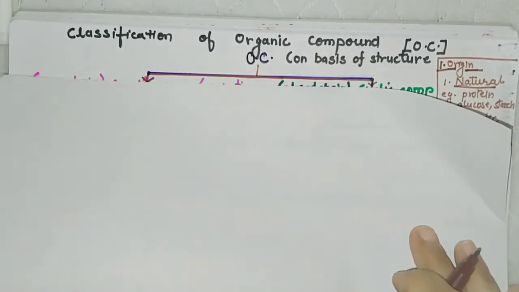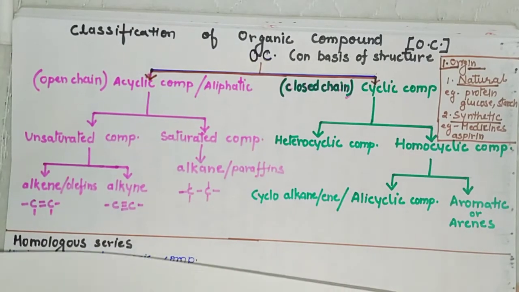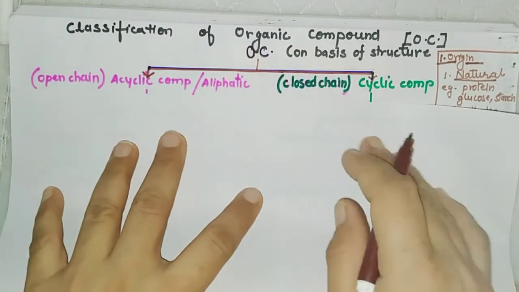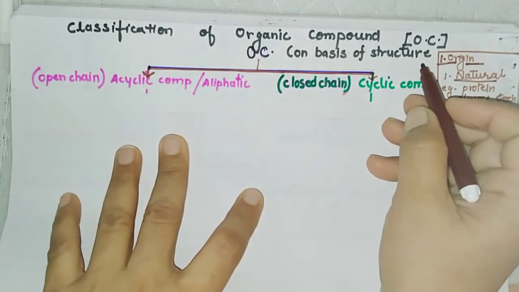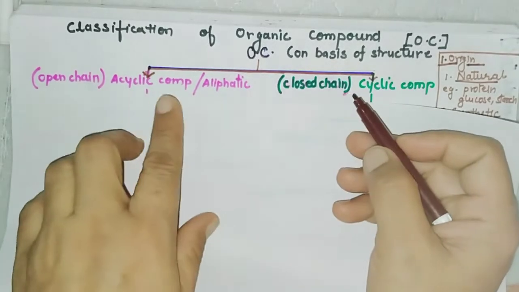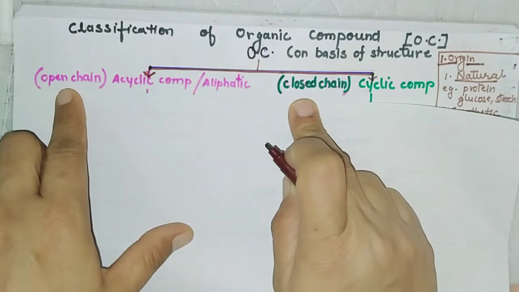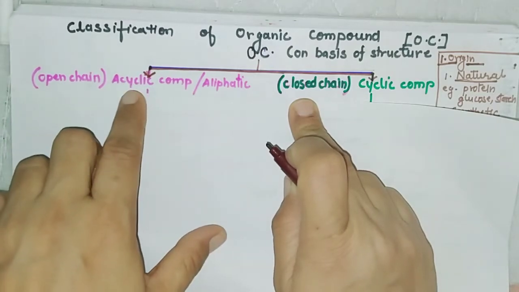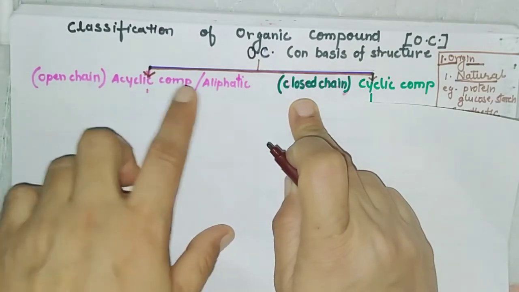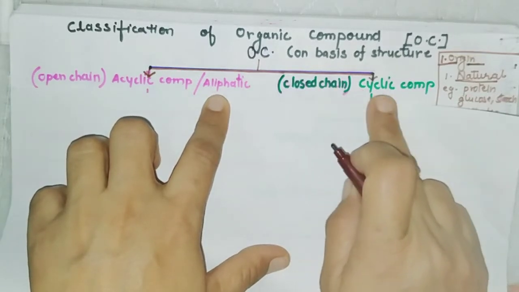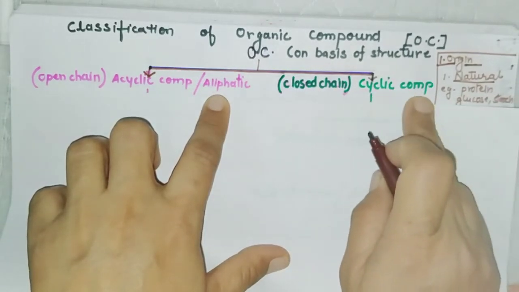So on the basis of structure, here is the classification. First, on the basis of structure, it can be of two types: when the chain is closed and when the chain is open. When the chain is open, it is called acyclic or aliphatic, and when the chain is closed, it is called a cyclic compound.